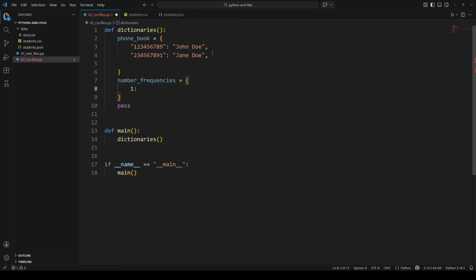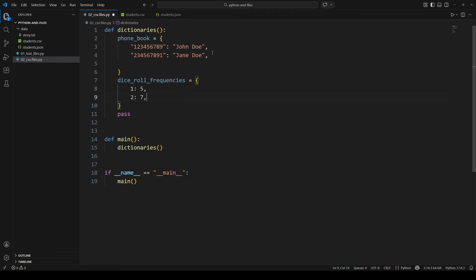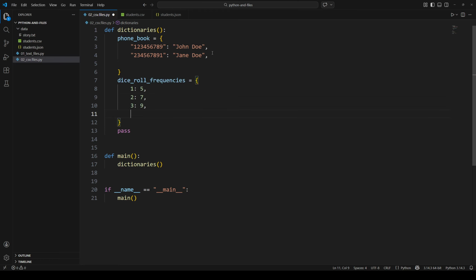As you see by the name of this dictionary example, say you're creating dice roll frequencies. You want to know how often each number happens, maybe this one 7 times and this one 3 times. This is a way of using that.